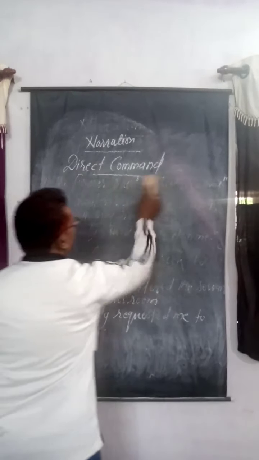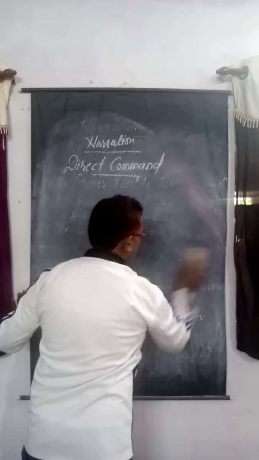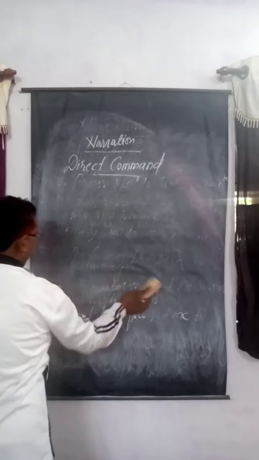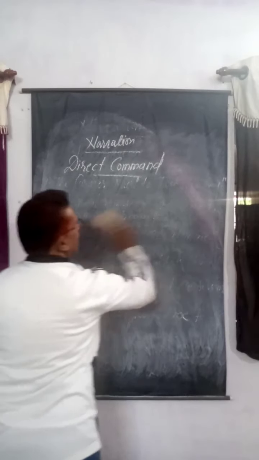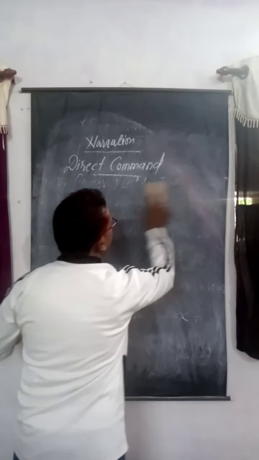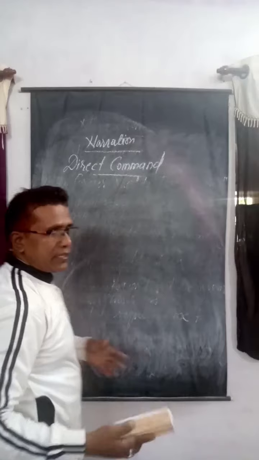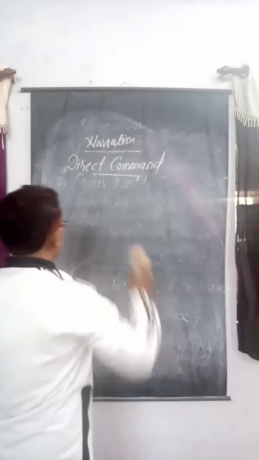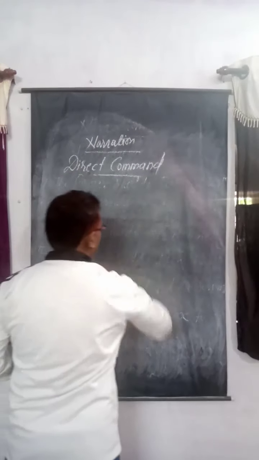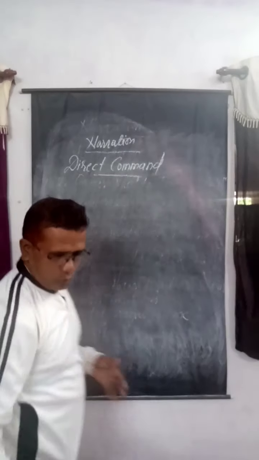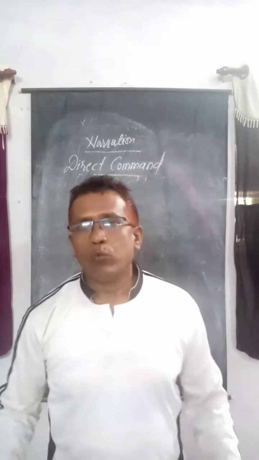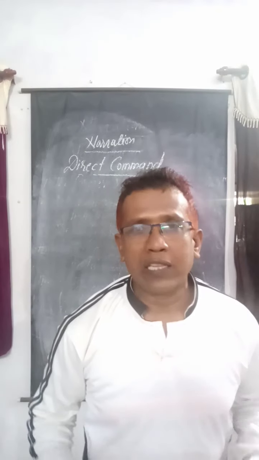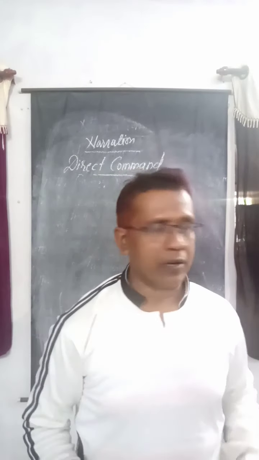The second thing is that we use to in place of the conjunction that. And the third thing is that sense plays an important role here. Now we are going to the negative commands. If there is a negative command, what would be the rules? What are the changes in our answer part?